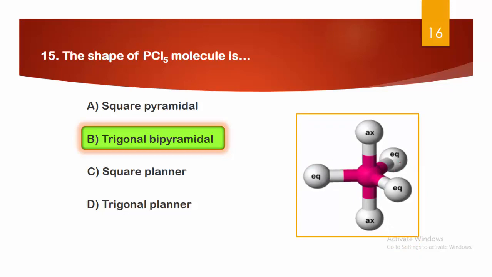These three atoms in the equatorial position are in the plane, and these two atoms are in the axial position. This is above the plane and this is below the plane. So this is trigonal and this is pyramidal, that is bipyramidal. One atom should be above and one atom should be below. Therefore, this is the shape of trigonal bipyramidal.